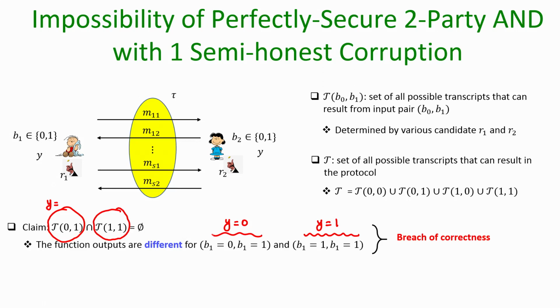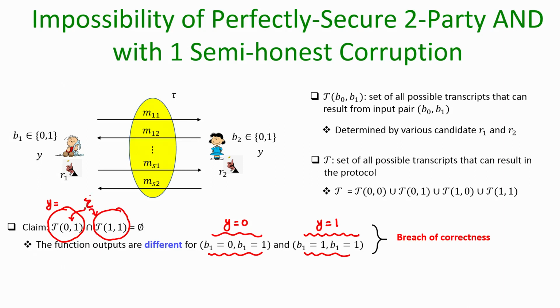So, how can it be possible that the same output decision step for this case as well as this case outputs the same value? That can't be possible, because we are trying to argue here that there can't be a transcript tau which is a member of both this input configuration as well as this input configuration.